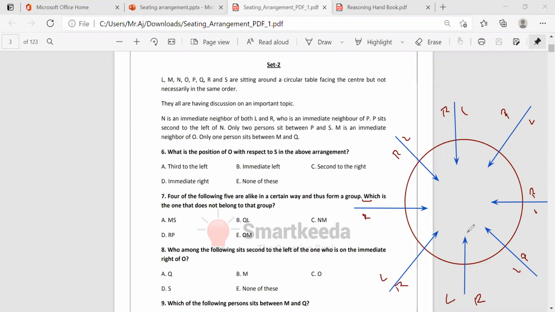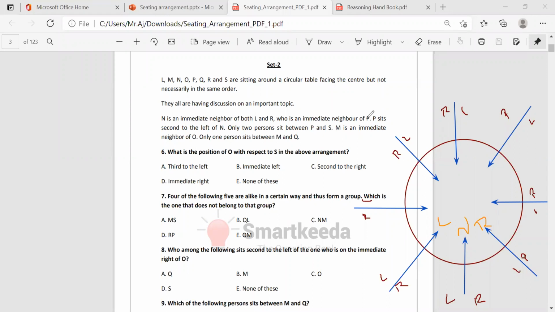I'm taking N here. Immediate neighbors, that means one is left, one is right. So I'm taking L here, I'm taking R here. Okay, who is an immediate neighbor of P? N is an immediate neighbor of both L and R, and who is an immediate neighbor of P?